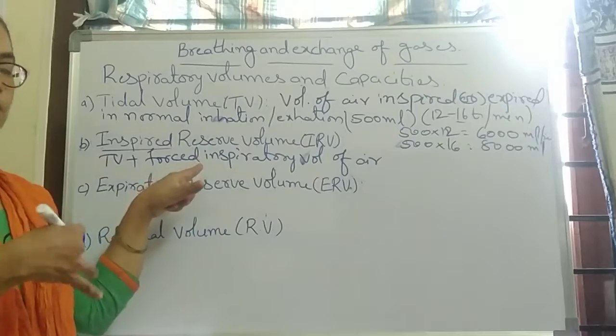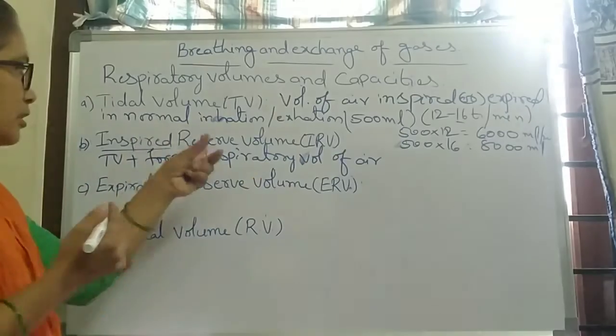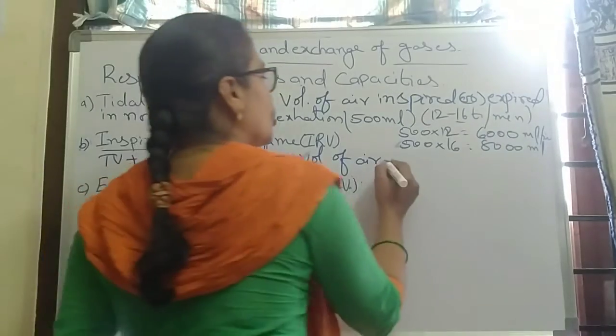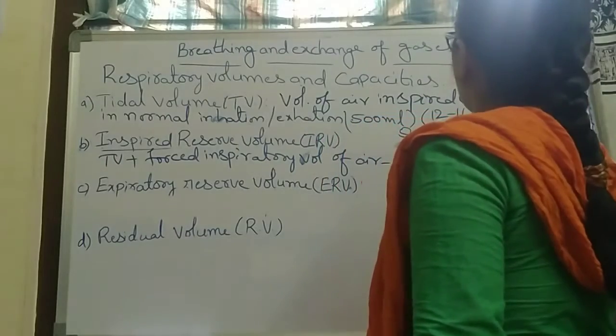If we inhale forcibly, that forced inspiratory volume of air is called inspiratory reserve volume. That should be 2500 to 3000 ml.